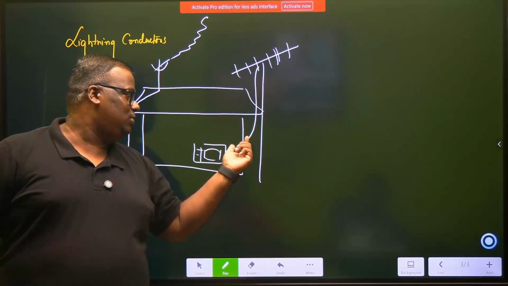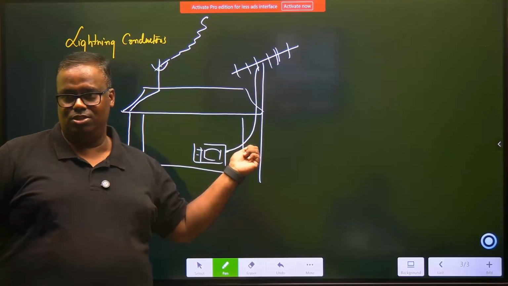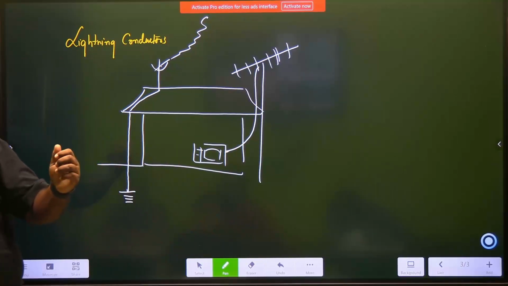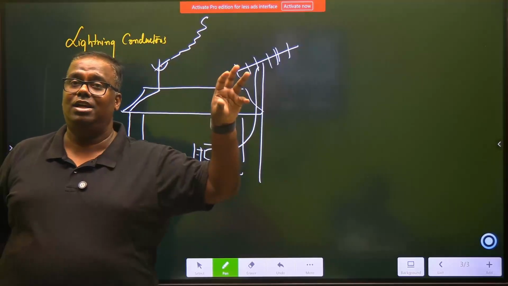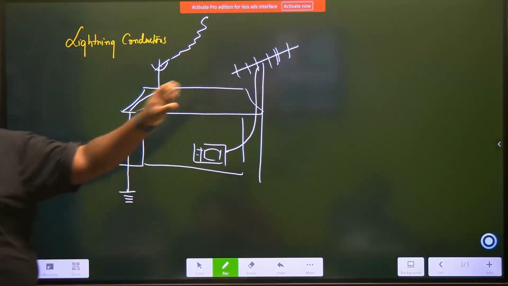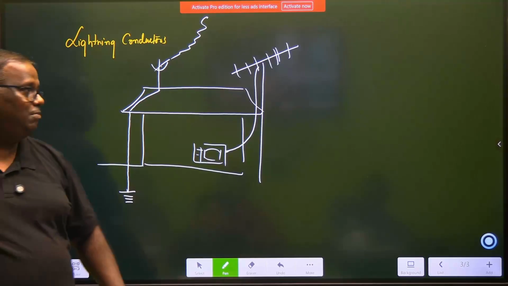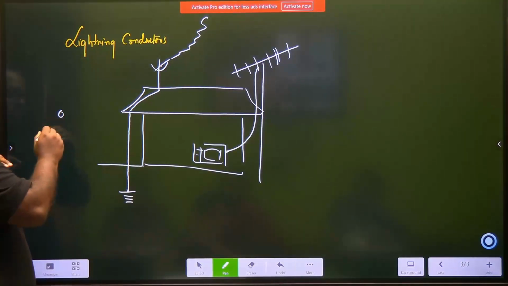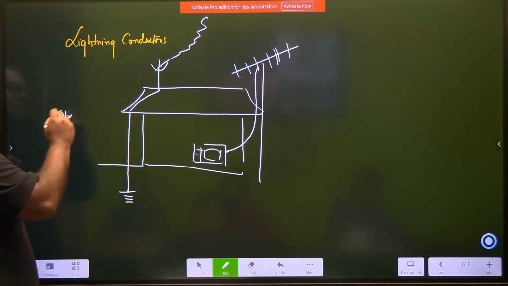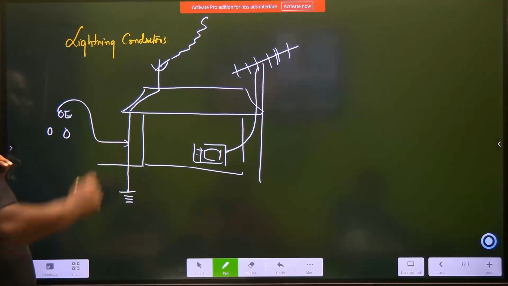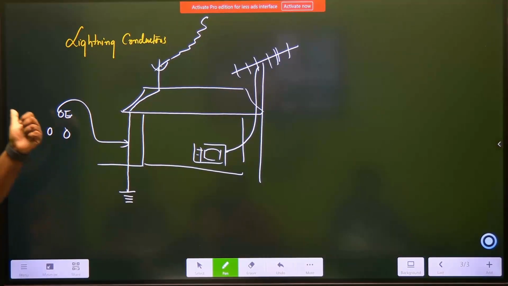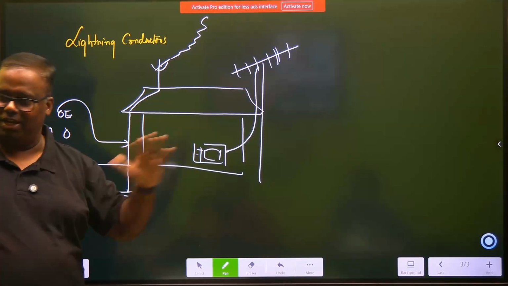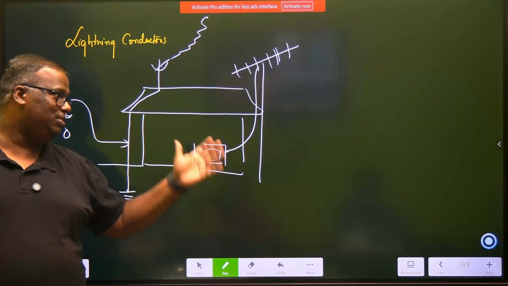So many people used to have a detachable system on this. Whenever it rains heavily, we used to unplug this wire as well as unplug the television from the main socket also. Because in our main socket, we all have this, right? This is known as earth. The earths are all connected to this wire. So if it comes in here, it will come in there too, and the television will be completely fried. The costly television will go.